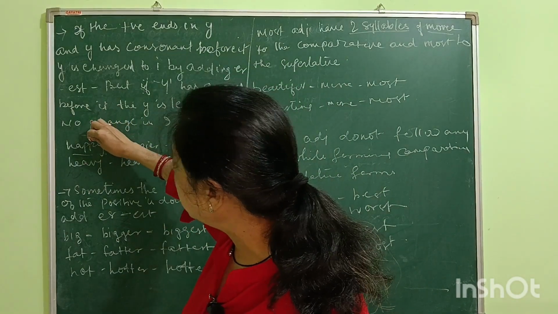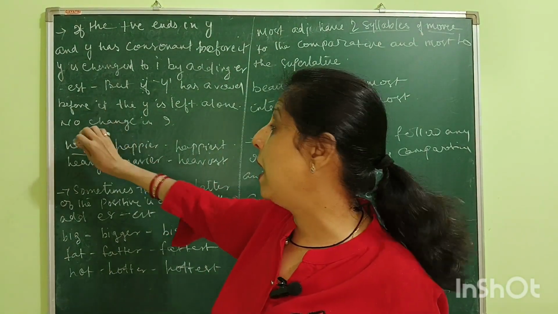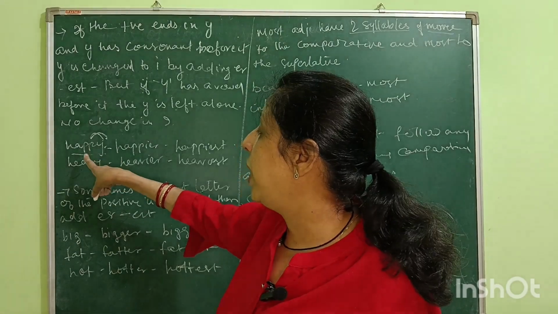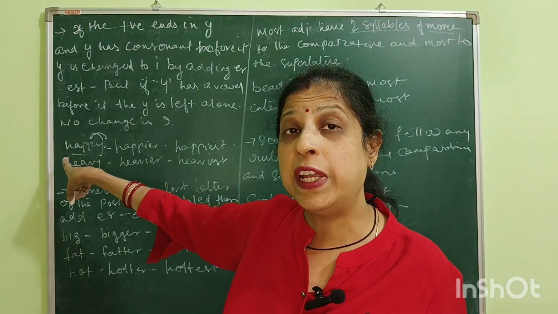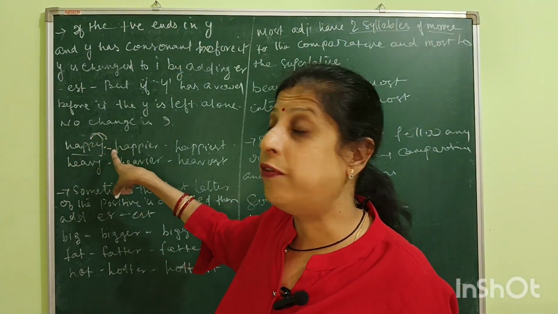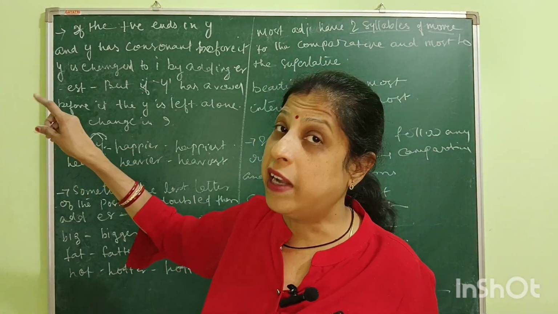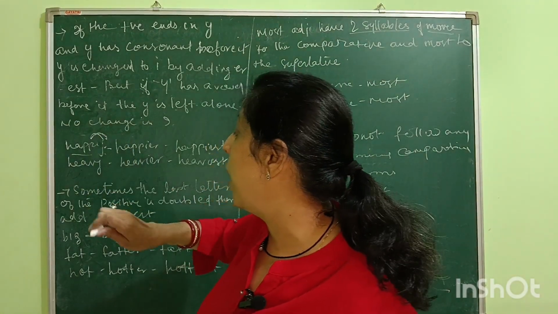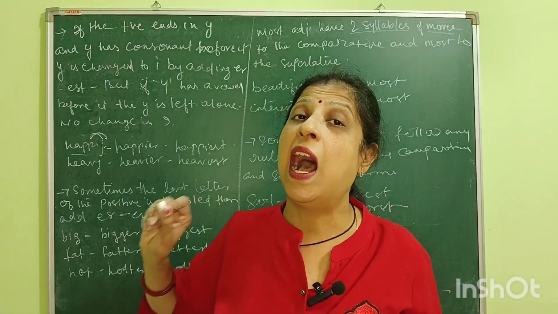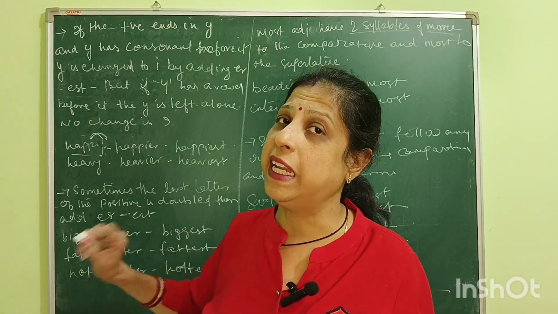If before Y there is a consonant, then we can change the positive degree to the comparative degree by removing this Y and adding I and ER.